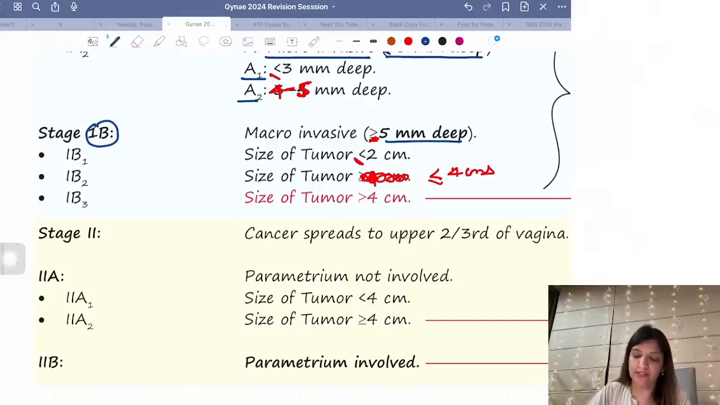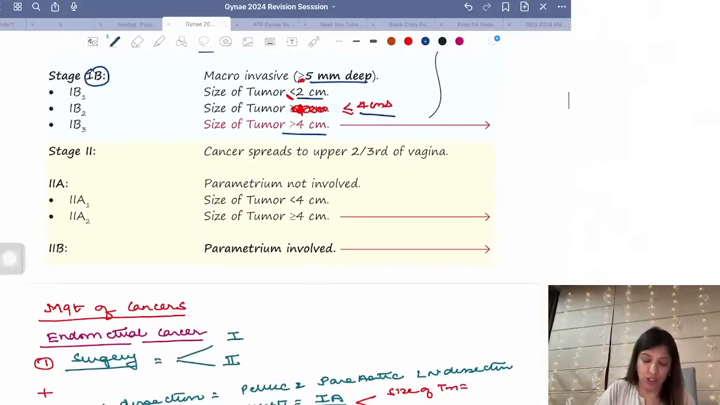If size of the cancer is less than or equal to 2 centimeters, 1B1. Less than or equal to 4 centimeters, 1B2. More than 4 centimeters, 1B3. Simple. Less than or equal to 2 centimeters, 1B1. Less than or equal to 4 centimeters, 1B2. And more than 4 centimeters, 1B3. Okay? Now, then coming to stage 2.